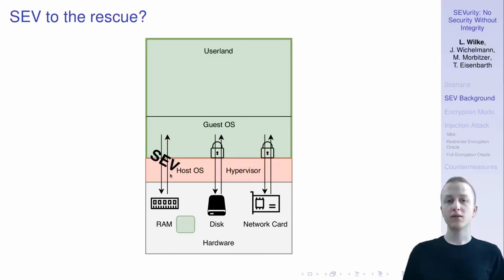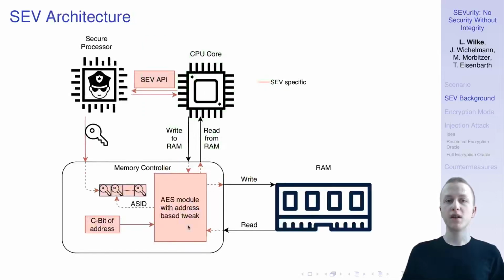It allows us to completely encrypt the RAM of the virtual machine with a key that is not accessible by the hypervisor. And it achieves this by some hardware modification, as indicated by this trust bubble down here. Now, let's take a closer look. Here we have the CPU core and the RAM. And in order to achieve its security goals, SEV uses the secure processor of the Zen platform.